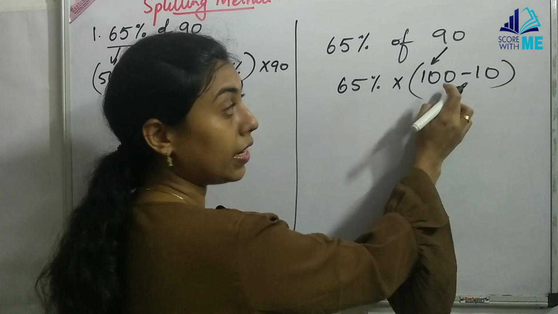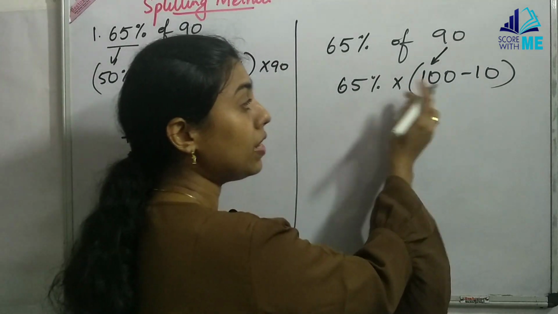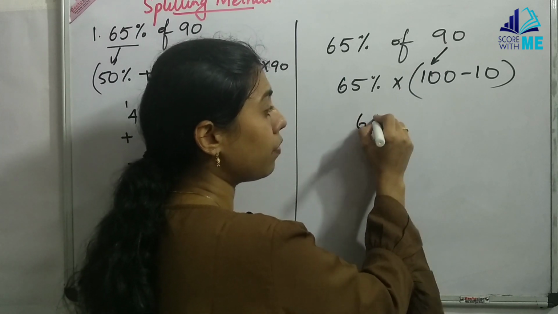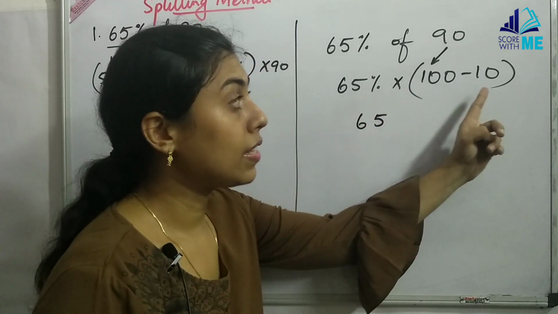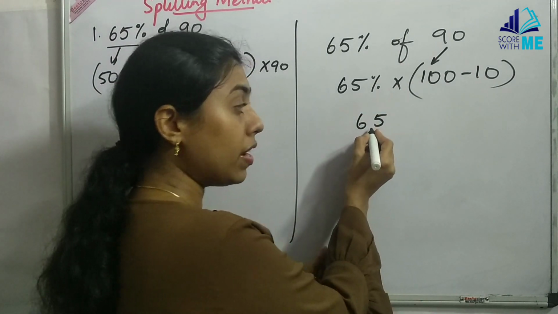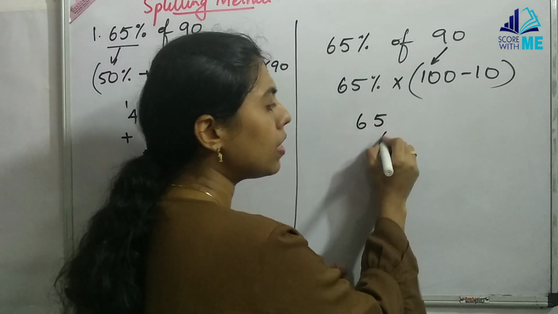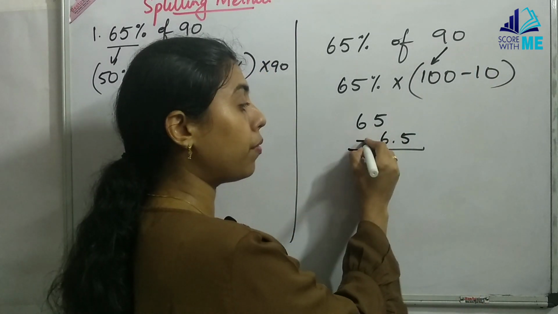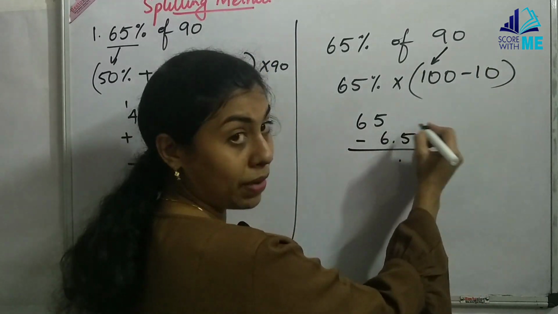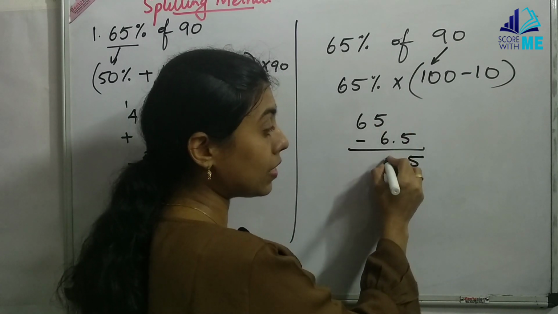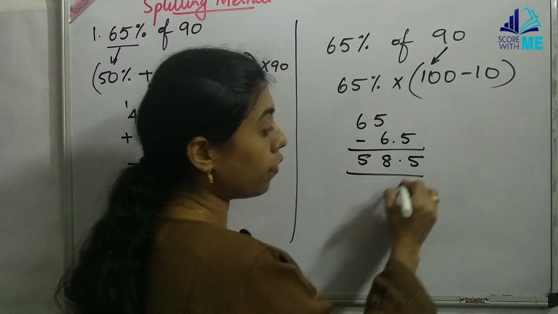So 65% of 100. So that means full 100, isn't it? 100%. So that is 65 as such. Now minus 10, 65% into 10. So I'll be getting, if 100 is 65, its 10 will be 6.5. And since it is 100 minus 10, I'm going to subtract it. So 10 minus 5 is going to give me 5. 1 has already got borrowed, so it becomes 14 minus 6. It is 8 and 58.5.